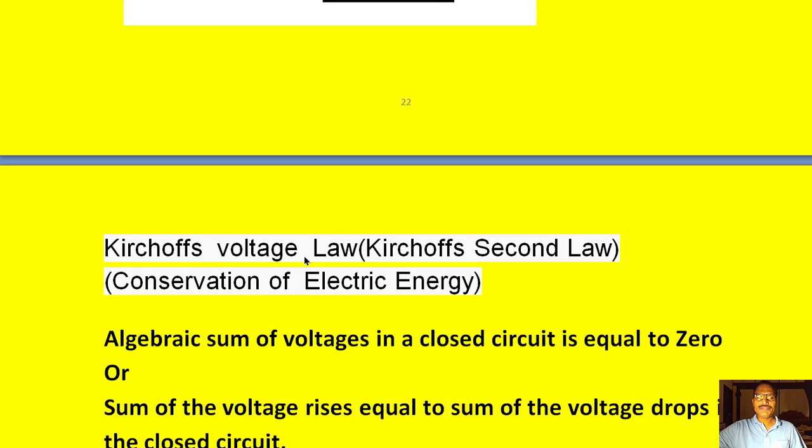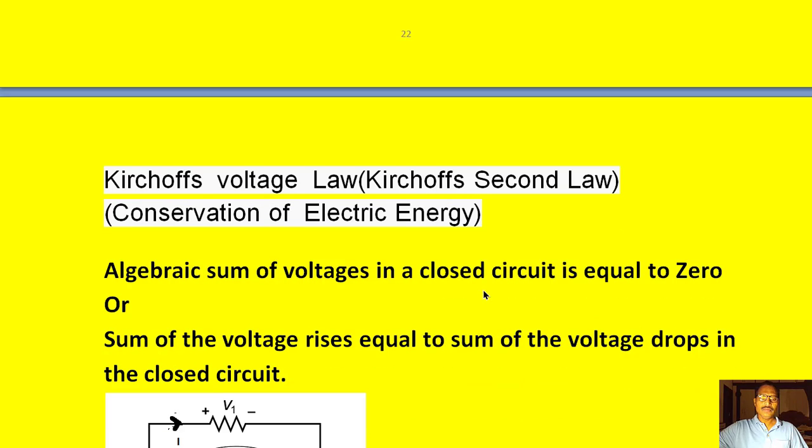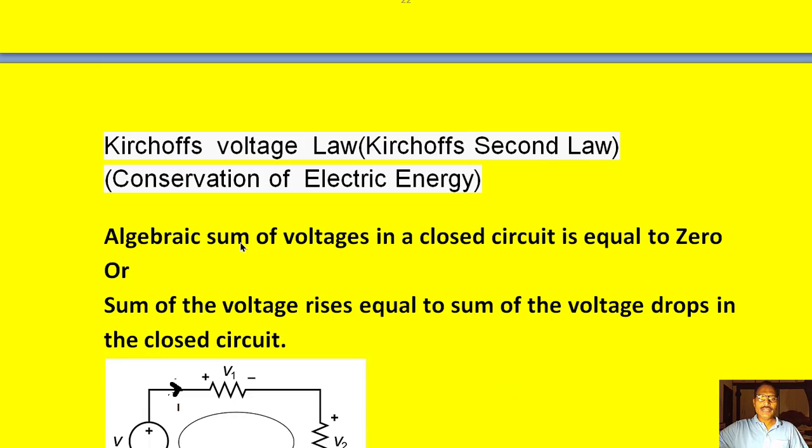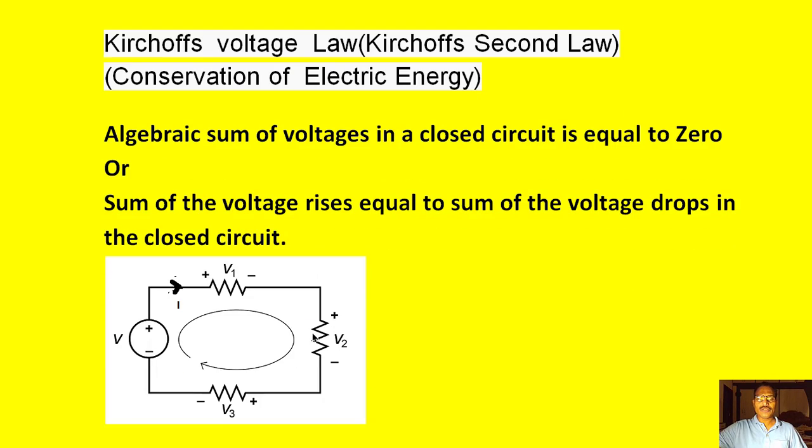Next is Kirchhoff's voltage law. There is another name for this, that is called Kirchhoff's second law. So this law is based on the conservation of electrical energy. So the definition for this KVL is like this. Algebraic sum of the voltages in a closed circuit is equal to 0. There is another way of expressing this same law. Sum of the voltage rises equal to the sum of the voltage drops in the closed circuit.